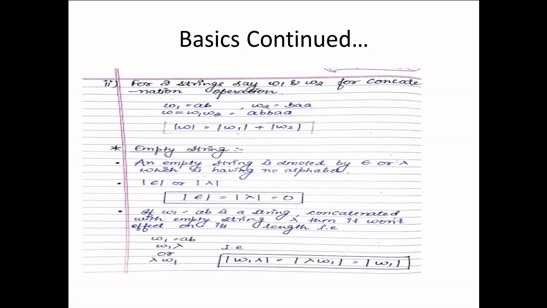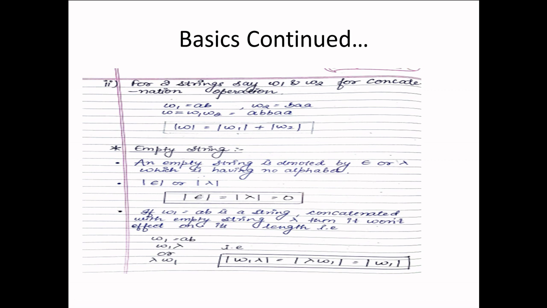Now some more operations. Suppose we have two strings W1 and W2 for the concatenation operation. W1 is equal to AB, W2 is equal to B double A, then W equals W1 W2. This is concatenation. If we denote W as the concatenation of W1 and W2, then the length of W will simply be the length of W1 plus the length of W2.